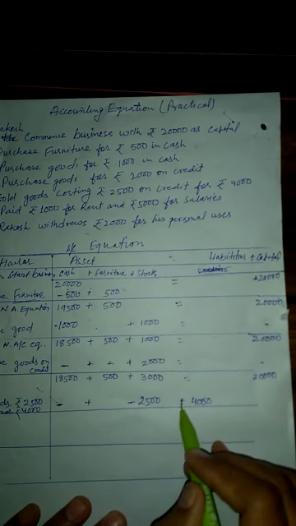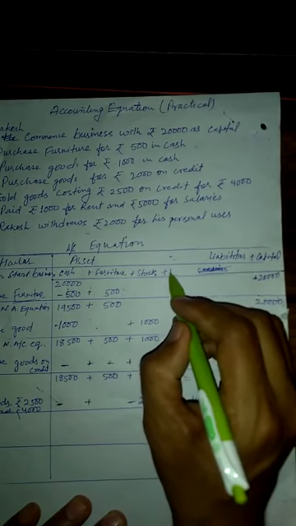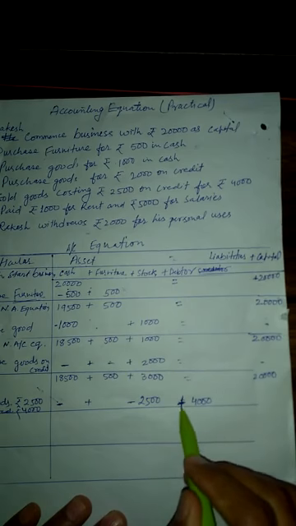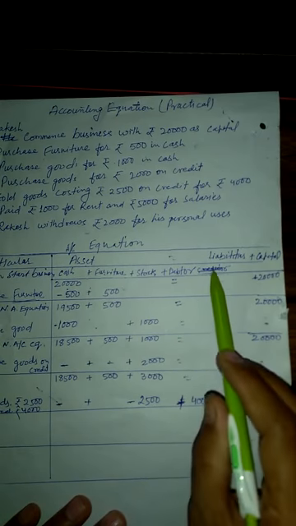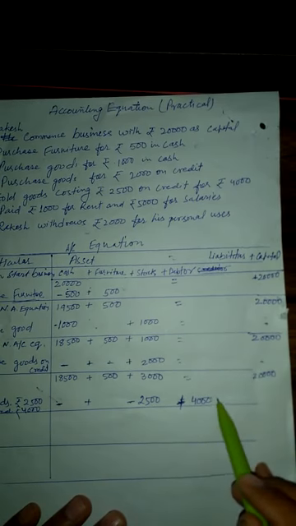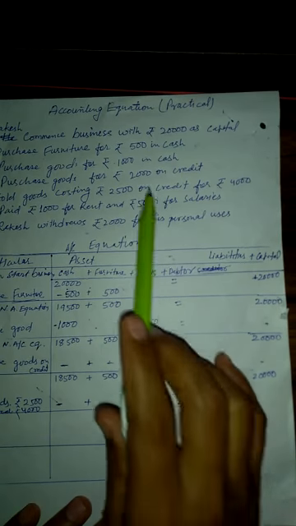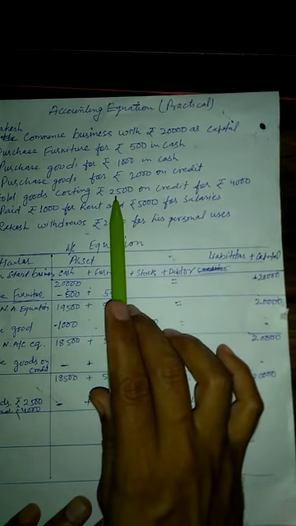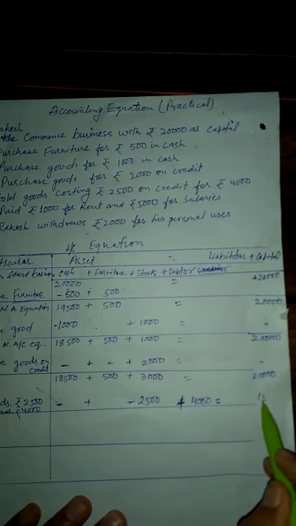So this 4,000 will be added in the form of debtor. Creditor is not this. This is equals to this, and you are seeing that he sold goods of rupees 4,000, goods costing 2,500.